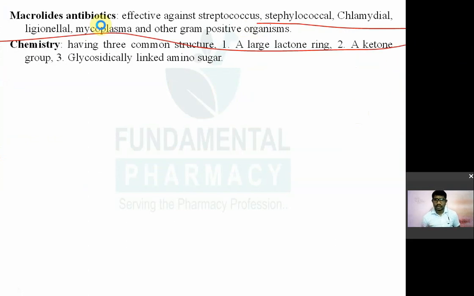Now three common structural features. First one is nothing but the lactone ring, large lactone ring. ठीक है, इसमें क्या रहेगा, large lactone ring. Then ketone group रहेगा. Second feature क्या है, ketone group रहेगा. And these are linked together by glycoside to sugar. Amino sugar, lactone ring and ketone groups, they are together joined by glycosidic bond रहेगा. Glycosidic bond किसमें होता है, lactone ring में होता है और ये amino sugar में होता है. So lactone ring is attached to an amino sugar by glycosidic bond.